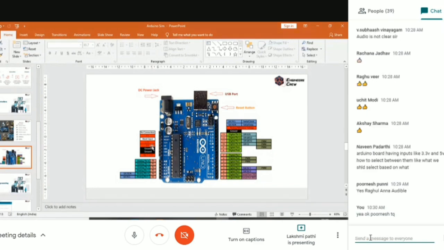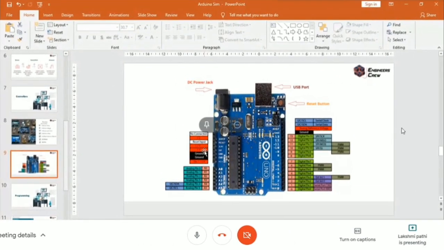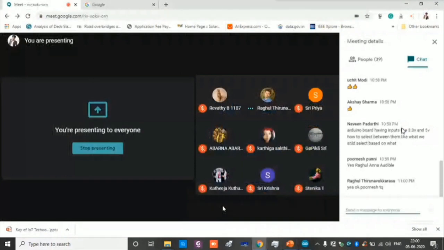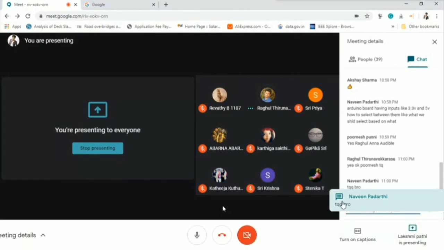Whenever you are going with a sensor, you have to take the datasheet of that particular sensor and read its operating voltage. You have to decide the operating limit of the sensor before connecting it with Arduino. If it is 3.3, you can connect with 3.3. If it is more than 3.3, you can take the 5 volt. It is based upon the sensor's operating voltage limits. Hope I cleared your query, right? Yeah, thank you.